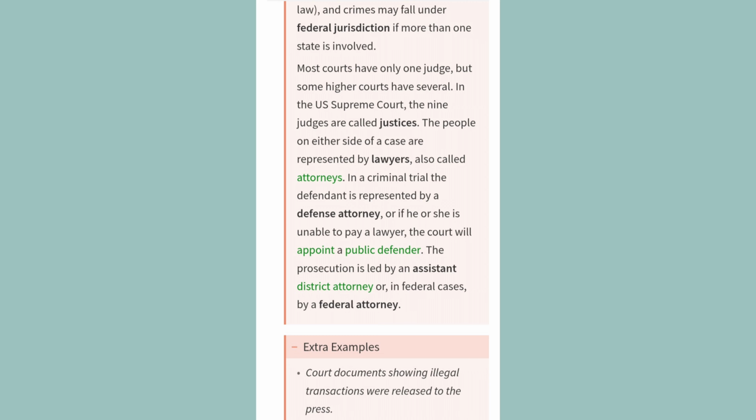The people on either side of a case are represented by lawyers, also called attorneys. In a criminal trial, the defendant is represented by a defense attorney, or if he or she is unable to pay a lawyer, the court will appoint a public defender. The prosecution is led by an assistant district attorney or, in federal cases, by a federal attorney.